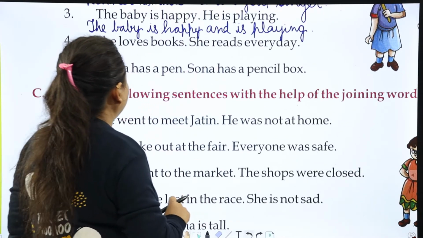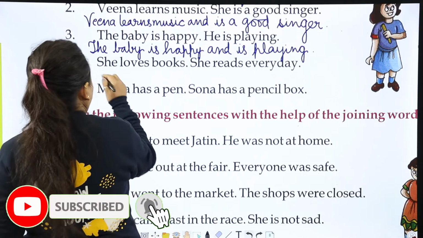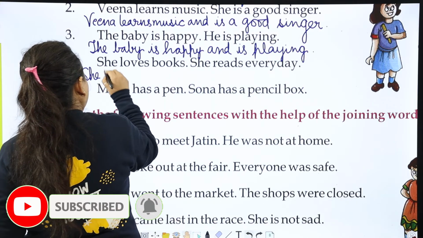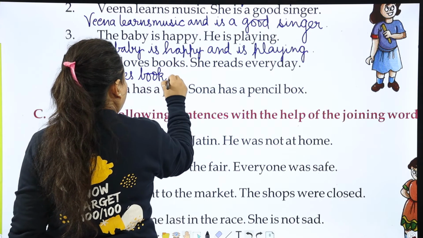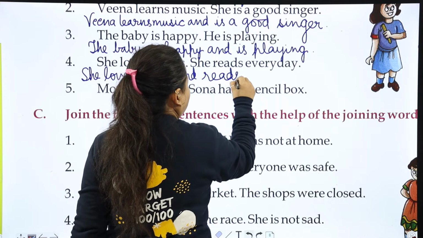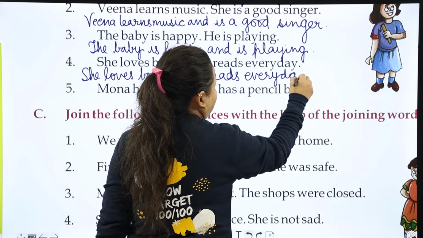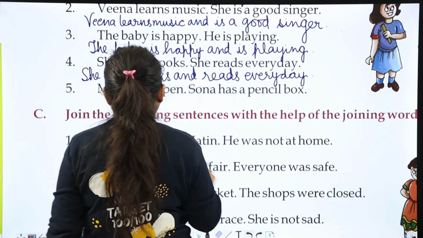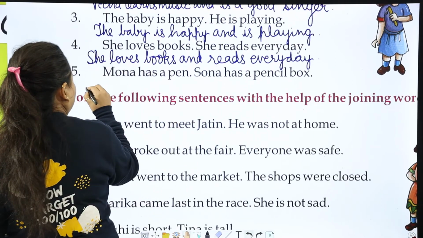She loves books, she reads every day. She loves books and reads every day. Mona has a pen, Sona has a pencil box.